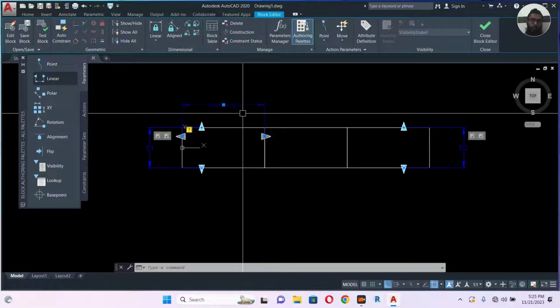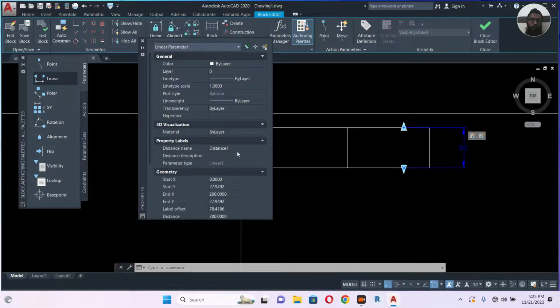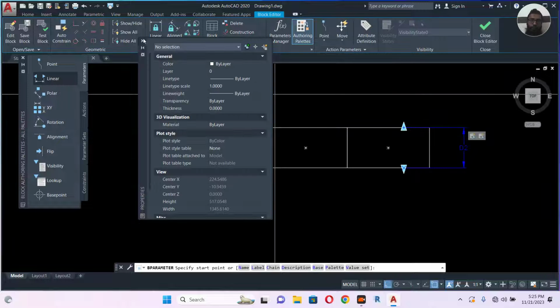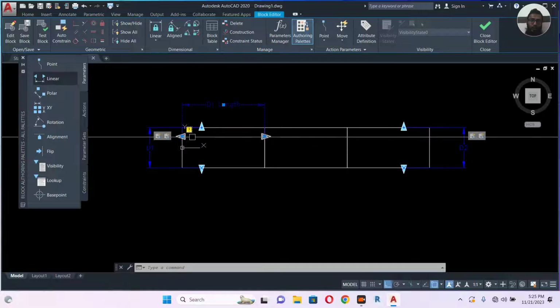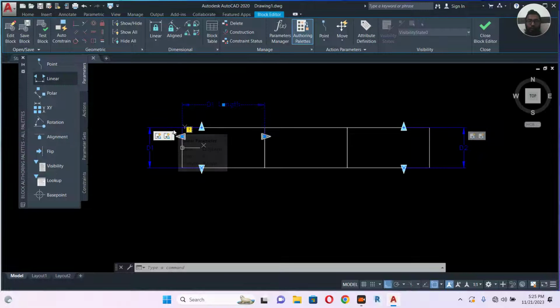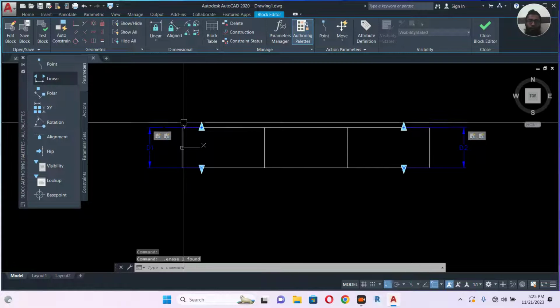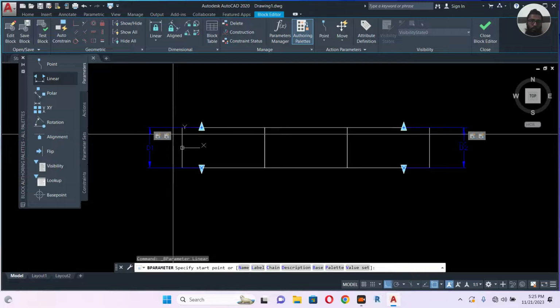So we will again put another one somewhere here. This one I am going to name, you can press Ctrl 1 also, D1 length. So we have to draw another one. Make sure the yellow should not be here, it should be on the other side. So let's delete this. So I have to draw the opposite way.